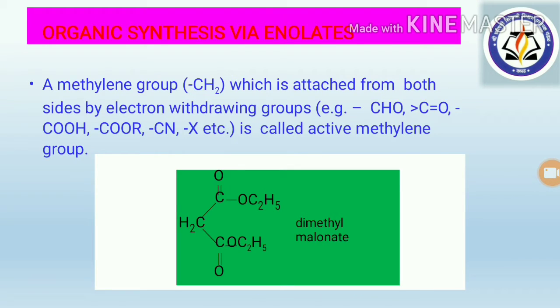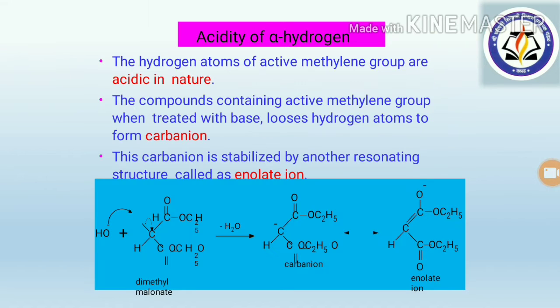In this organic synthesis via enolate, we know there are different types of compounds which contain active methylene groups. Active methylene group means that group which is attached on both sides by electron withdrawing groups, for example, aldehyde group, carbonyl group, carboxylic group, ester group, cyanide group, halide group, etc. Examples of active methylene compounds are dimethyl malonate or acetoacetic esters.